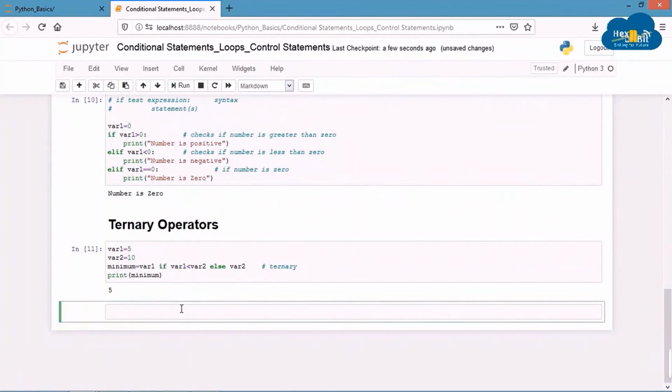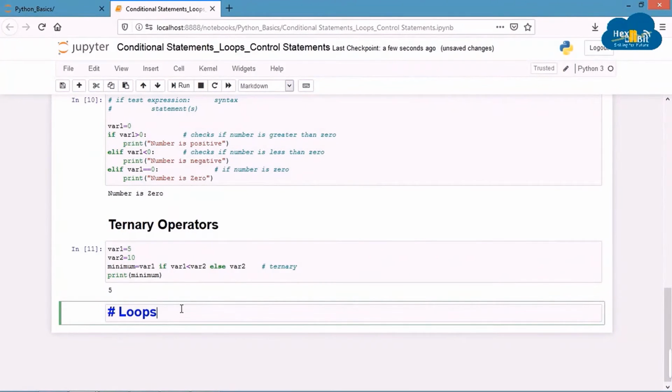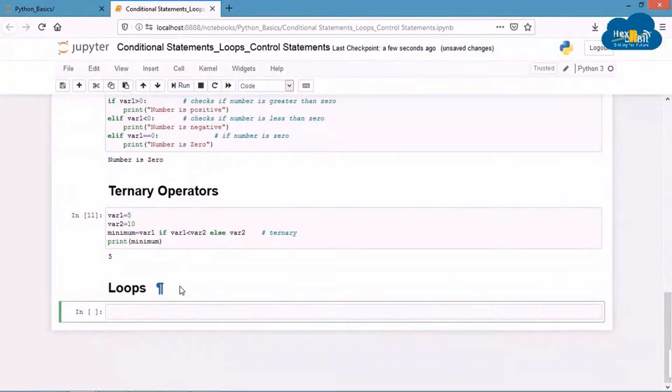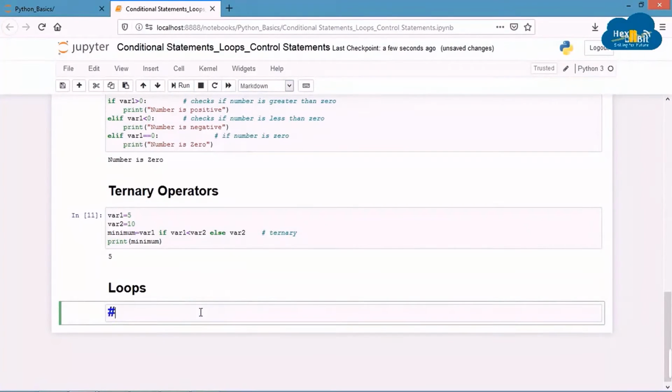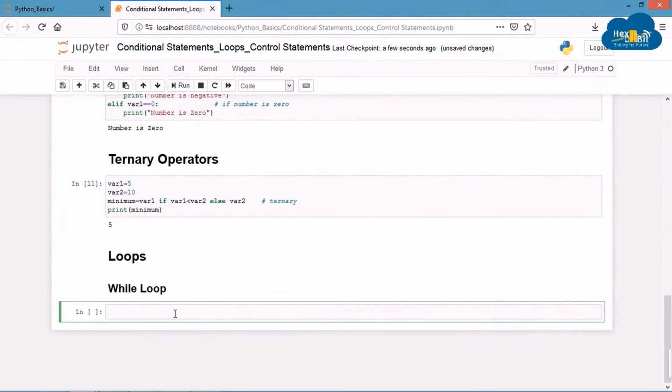Let's go further and discuss loops. Loops are very commonly used in real work Python programs. Loops make our code convenient, short, and hassle-free. Let's say that you want to print digits from 1 to 100. One way is to print each digit individually.